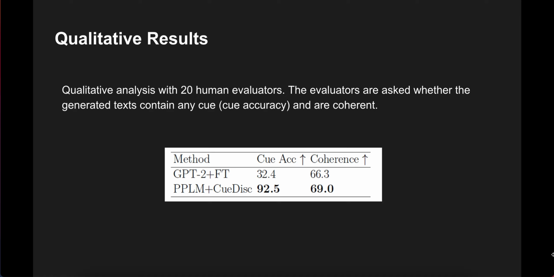Finally, we perform a qualitative analysis with 20 human evaluators. We ask the evaluators whether the generated text can be considered as a cue or not, and we report the results under the cue accuracy metric. Next, we ask the evaluators if the generated text is a plausible sentence and coherent with the input text. As you can see in the table, PPLM with the cue dialogue discriminator is not only as successful as the fine-tuned GPT-2 in generating coherent text, but it can consistently generate cues which we have measured to be diverse.